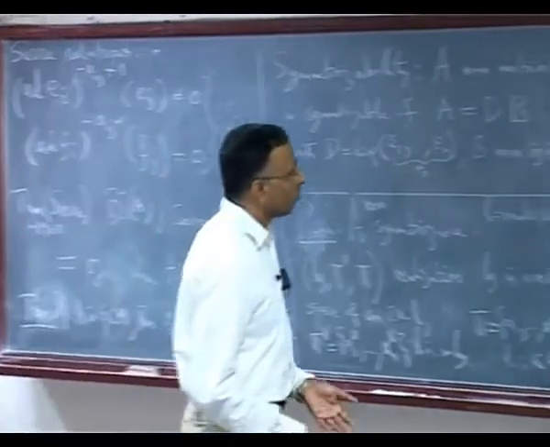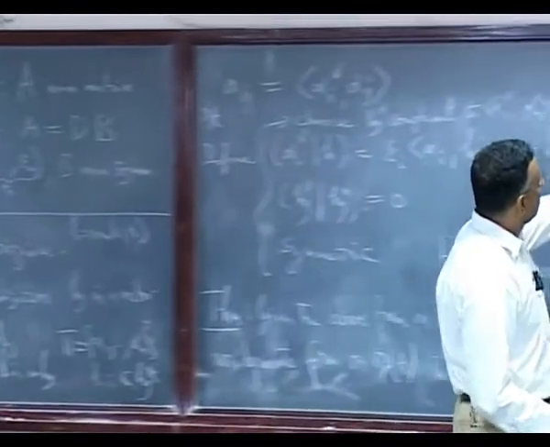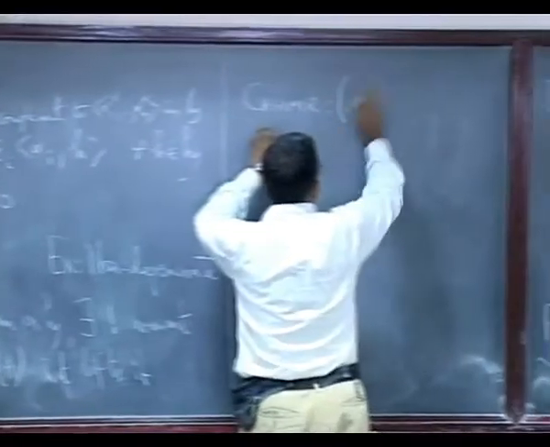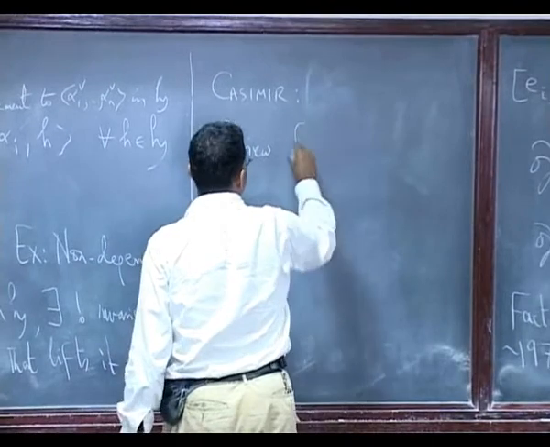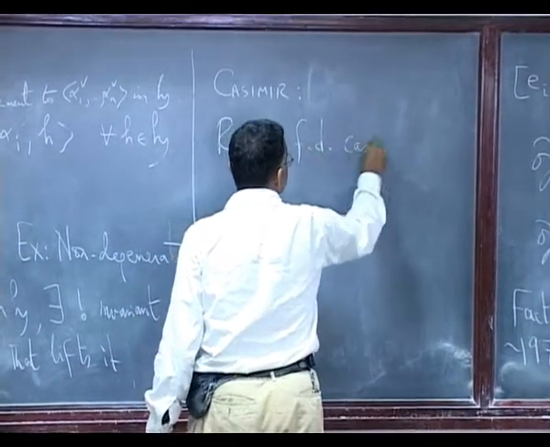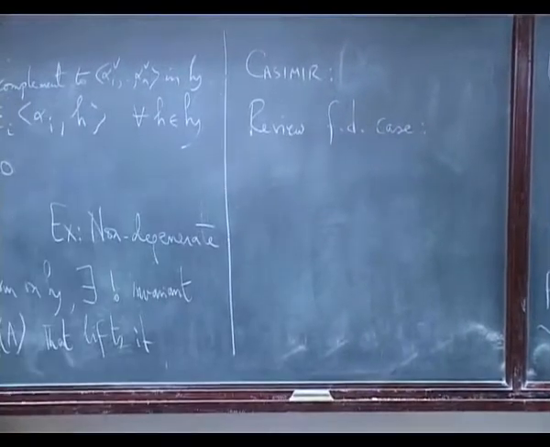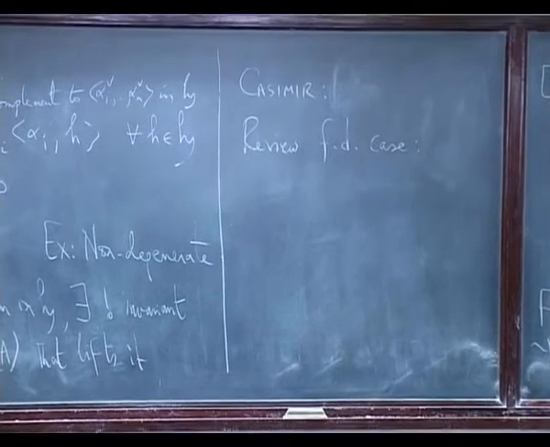So let's review the finite dimensional case. What is it? Do you remember the definition?